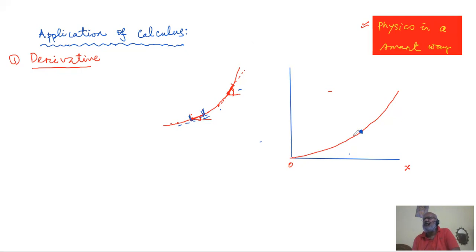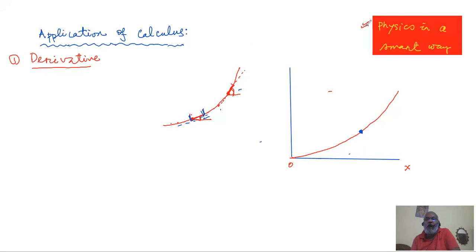So, strictly speaking, slope at a particular point is a meaningless term from the point of view of mathematics or practicality. But we use that term repeatedly, and we shall be using that term. At the same time, physics is a science of approximate measurement.